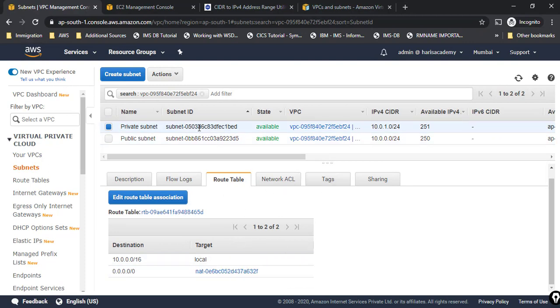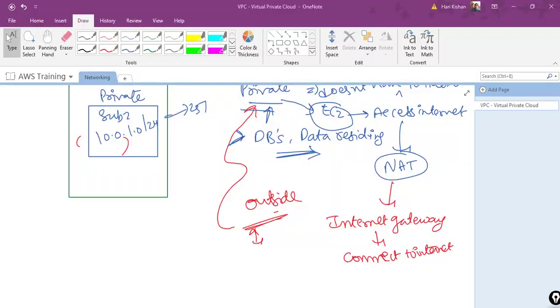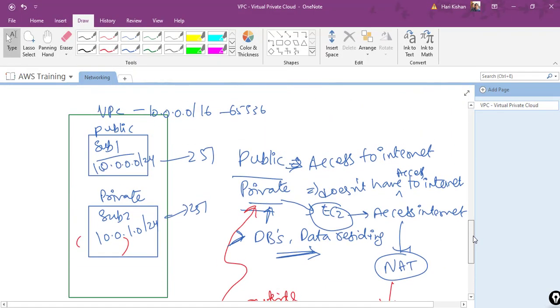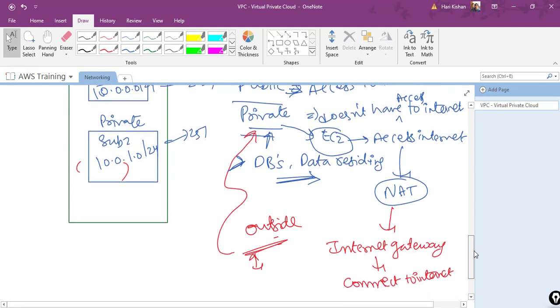Next, if I see the same options in the private subnet, I see the same value 0.0.0.0/0, but here I see some other target, which is NAT gateway. As I told you earlier, private subnets cannot directly access the internet. If they want to access the internet, because they want to do some updates on the databases or some other operations, they connect to the internet using a NAT instance or NAT gateway.